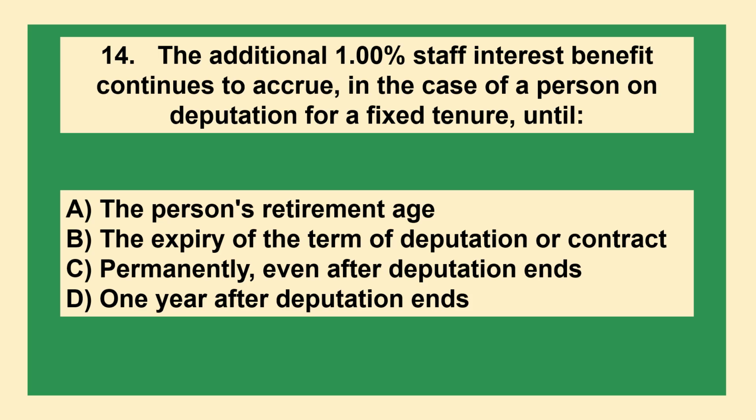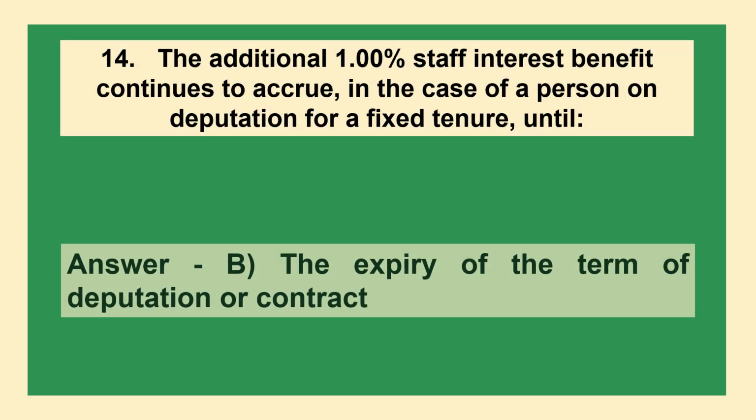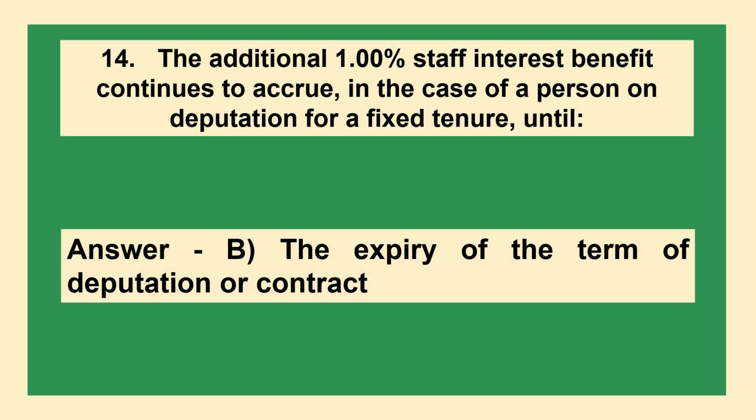Question: The additional 1% staff interest benefit continues to accrue in the case of a person on deputation for a fixed tenure until: Option A, the person's retirement age; Option B, the expiry of the term of deputation or contract; Option C, permanently even after deputation ends; Option D, 1 year after deputation ends. Correct answer is Option B, the expiry of the term of deputation or contract.